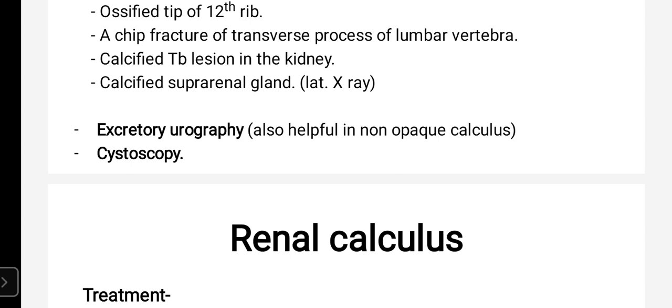In a few minutes, that radiopaque dye will go into the excretory system and will be visualized under radiological examination if the stone is present. And last one is cystoscopy, that is endoscopic examination.